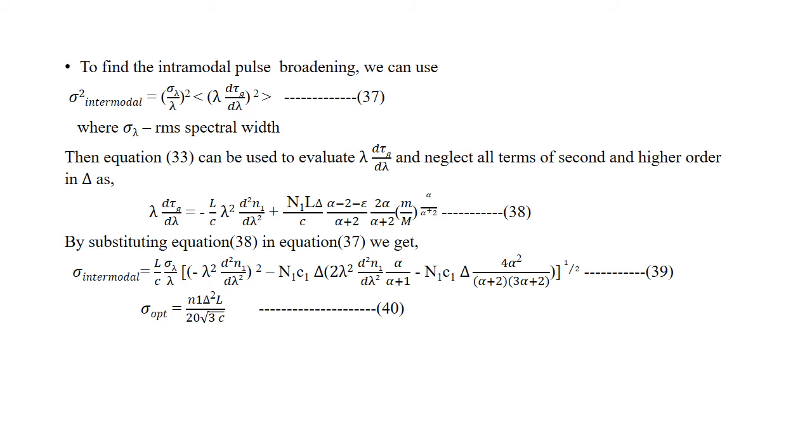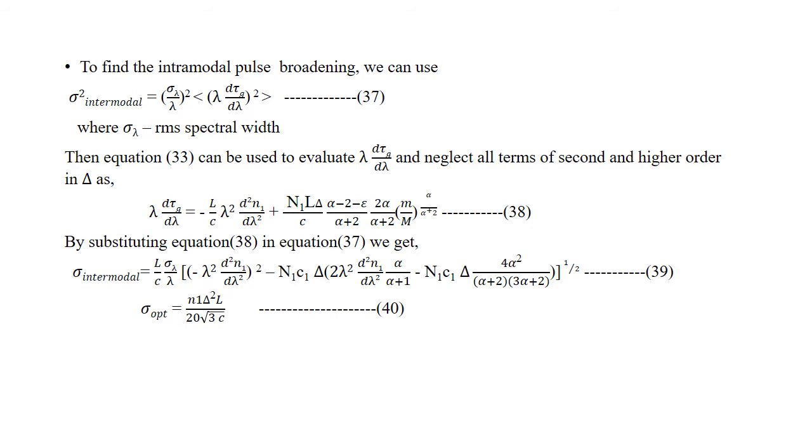So lambda d tau g by d lambda equals minus L by C lambda squared into d squared n1 by d lambda squared, plus n1 L del divided by C into (alpha minus 2 minus epsilon) divided by (alpha plus 2) into 2 alpha by alpha plus 2 into (m by capital M) the whole power alpha by alpha plus 2.